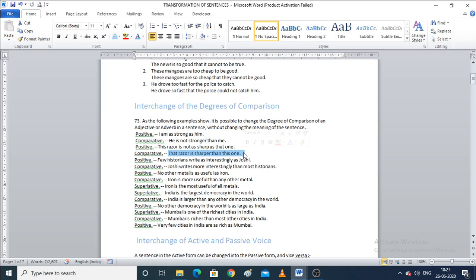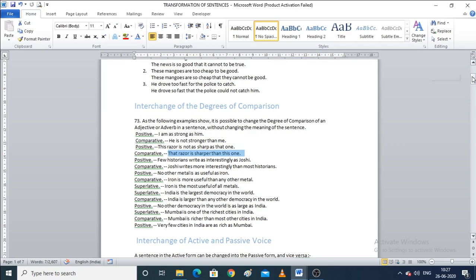You can observe that the sentences which are comparative have the word "than". So we use the word "than" to depict the comparison. When we want to show that we are comparing two things, at that moment we will use the word "than".